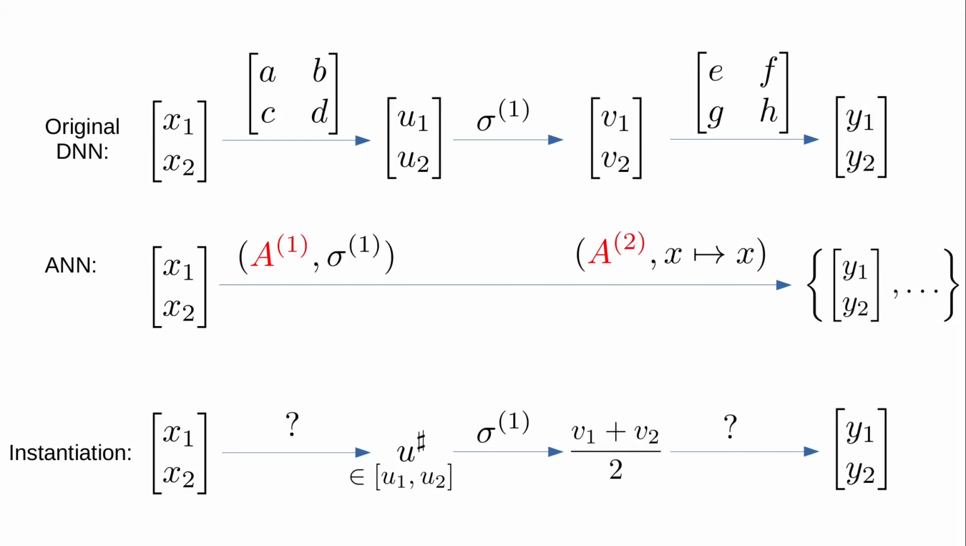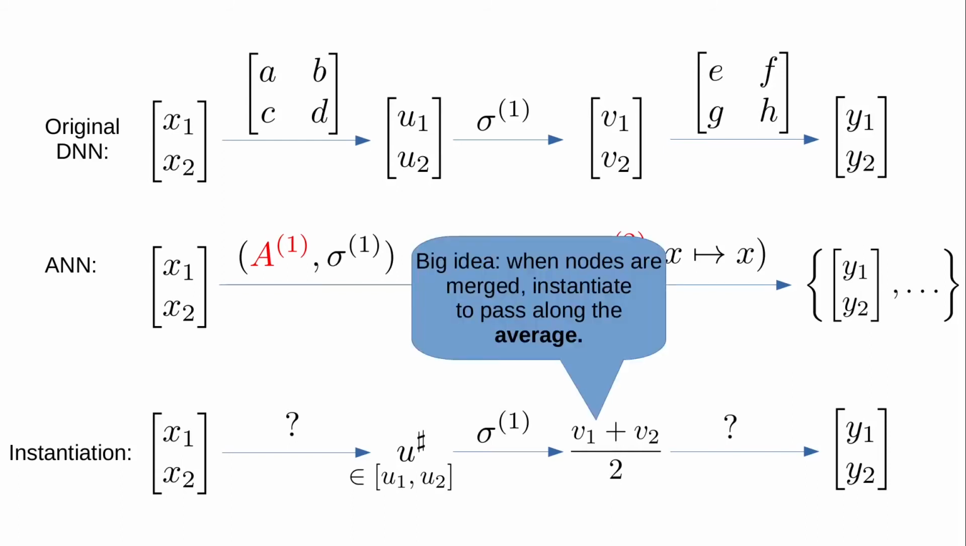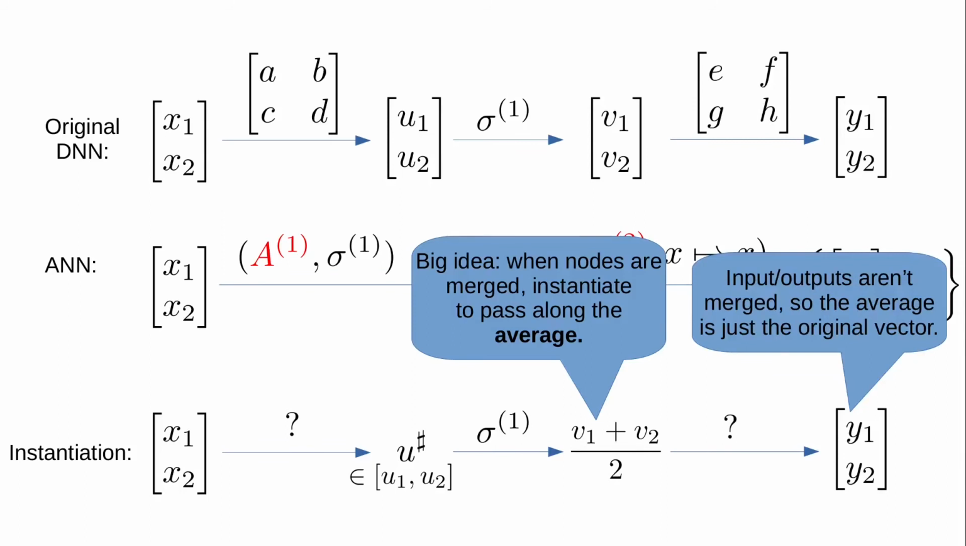The key idea here is that after each layer in this instantiation, we want to realize that average of the nodes that are merged together. Then, because the input and output nodes aren't merged, their averages are just the original inputs and outputs to the network, giving us the desired soundness property. Let's take a closer look at each of these arguments.